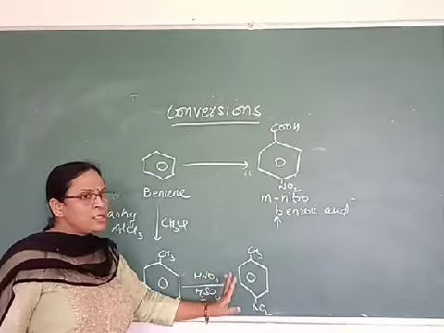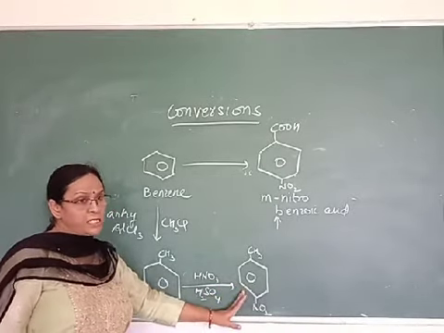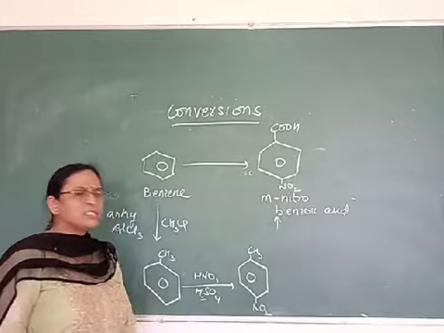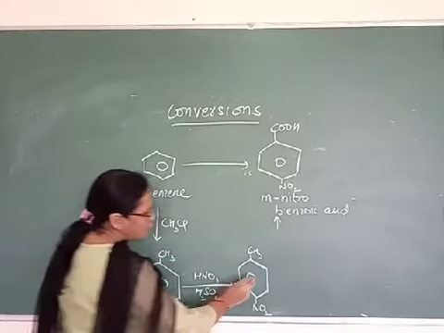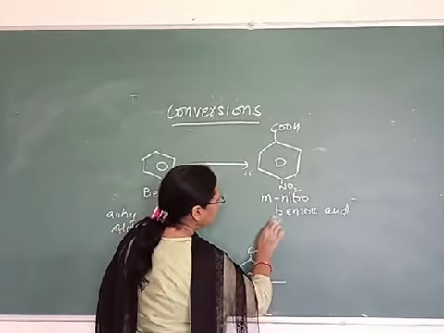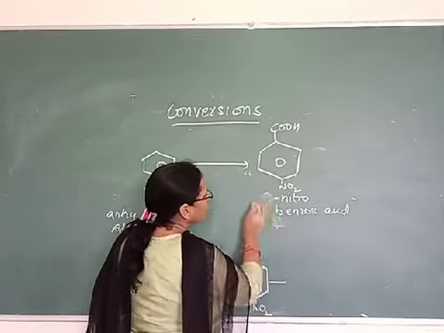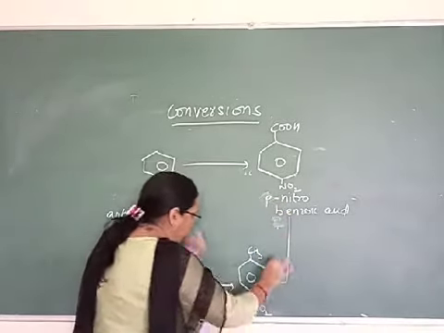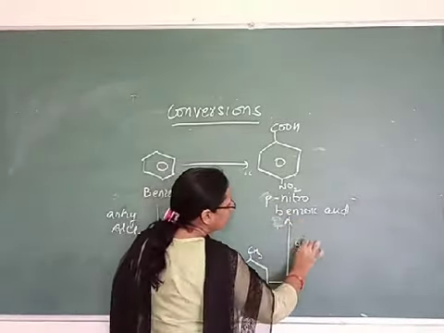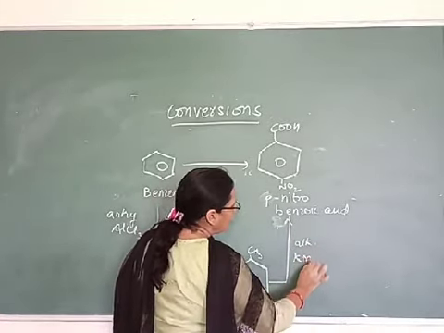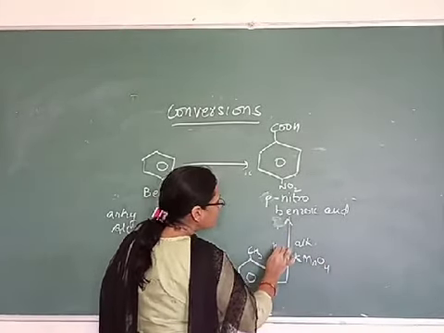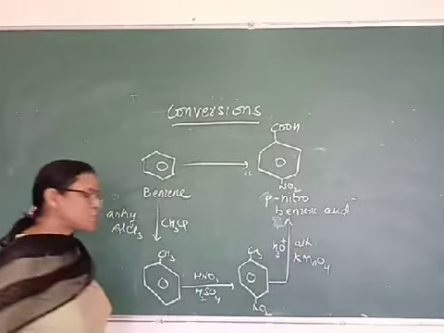You have to distill it. Steam distillation you have to do. So you will get this para-nitro. And after this you can directly oxidize it in the presence of alkaline KMnO4 followed by hydrolysis.